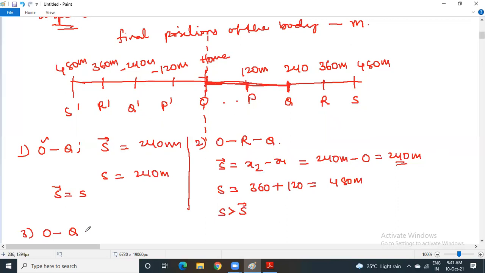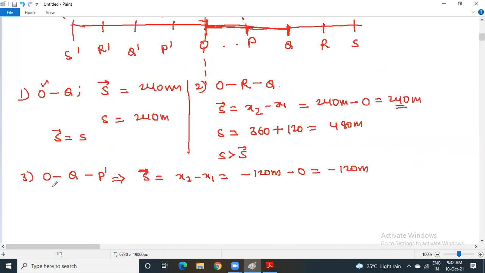You are coming back to, let us say, P dash. So what is your distance? What is your displacement? First, let us take up. You started at O. So displacement means x2 minus x1, finally minus initially. Finally, you are at P dash. For P dash, you have given the number 120 meters. For O, you have given the number 0. So therefore, your displacement will be minus 120 meters. So you can say that displacement can be negative.